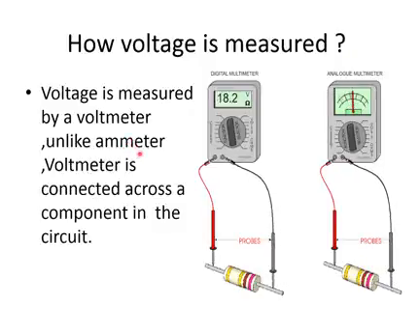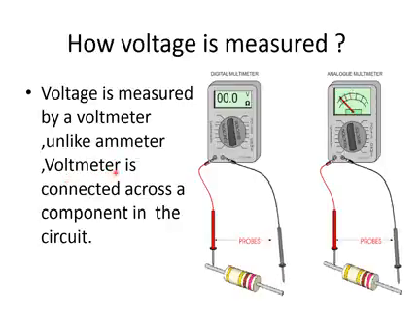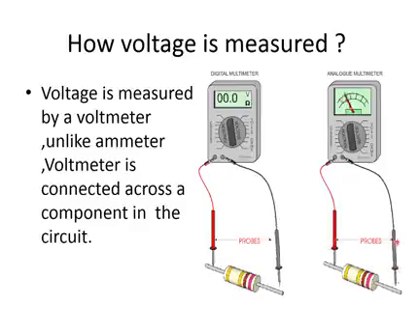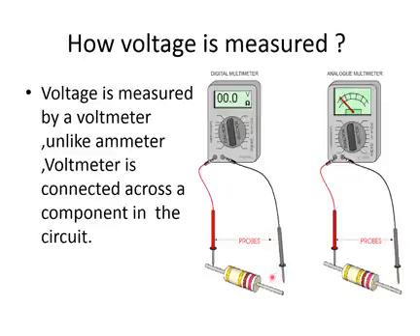But a voltmeter is connected across the appliance you are trying to measure the voltage of. You can see this voltmeter has two terminals, and these two terminals are kept across that component across which you want to check the voltage. So this is how this voltmeter works.